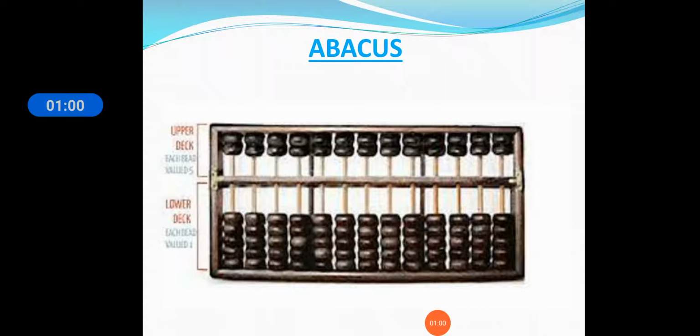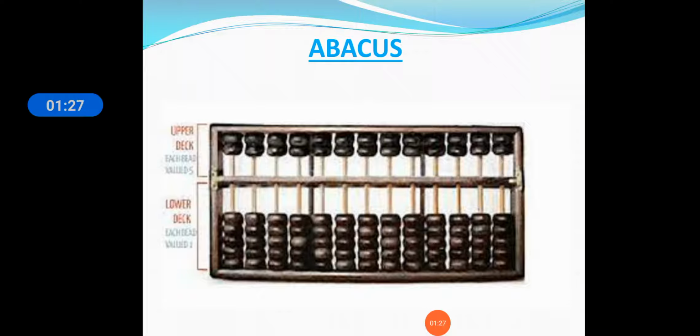Now see here, this is the device where beads were arranged. Abacus was the first device for calculations. It is used by the Chinese at present. Beads are arranged, and many simple calculations can be performed by moving the beads to particular positions. An expert abacus user can perform faster calculation than even a computer.